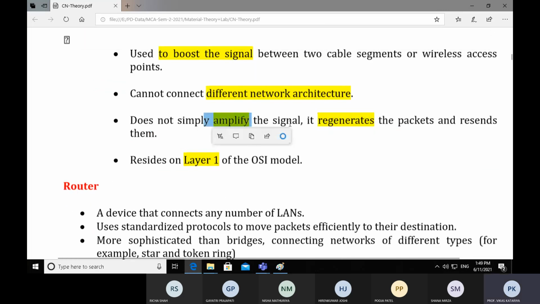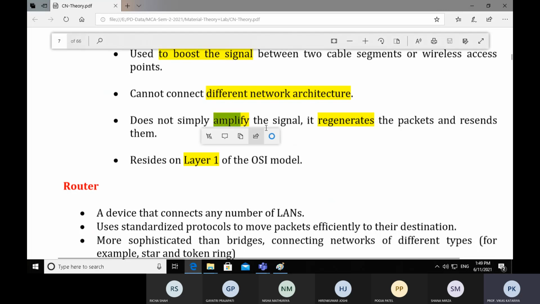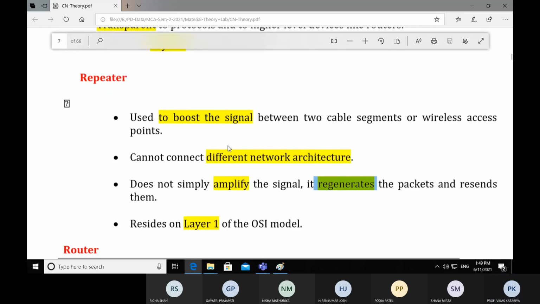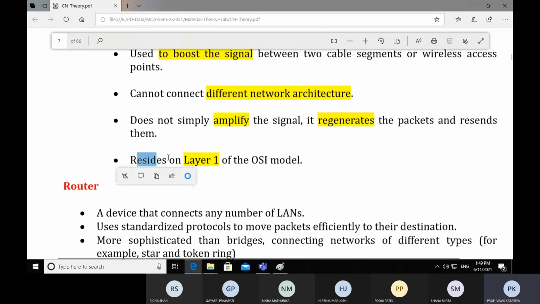Amplify means to boost up the signal, so it does not only amplify the signal, if required, it also regenerates the signal. Now, it resides on layer 1, so it is again part of the physical layer in the OSI reference model.